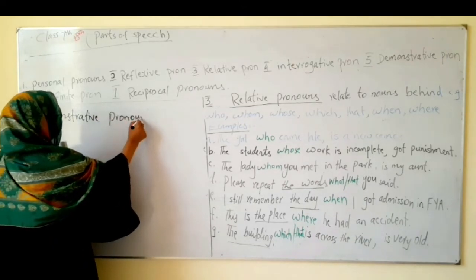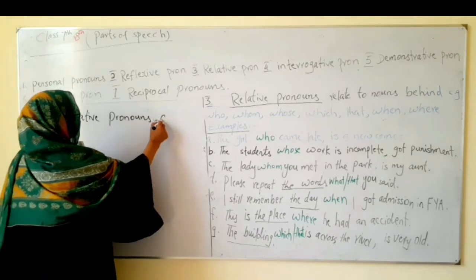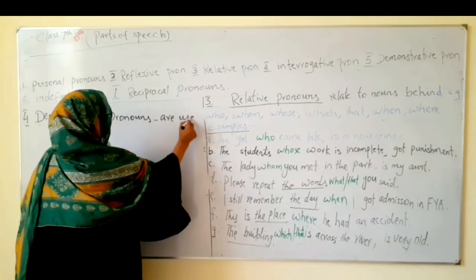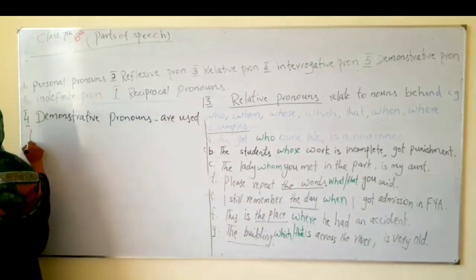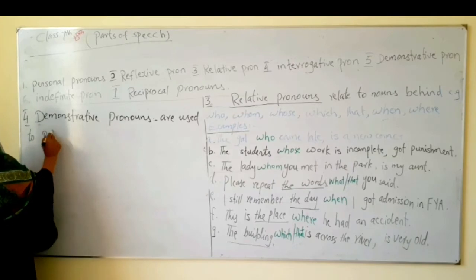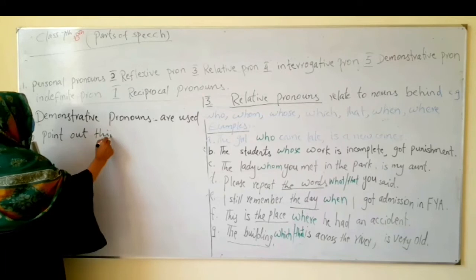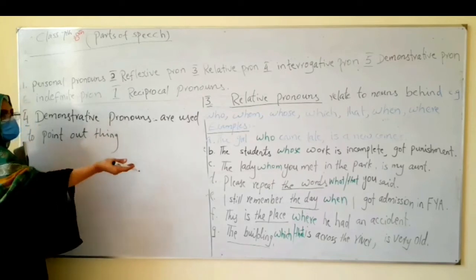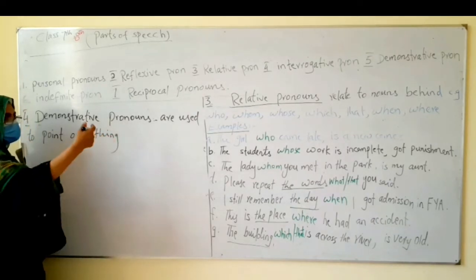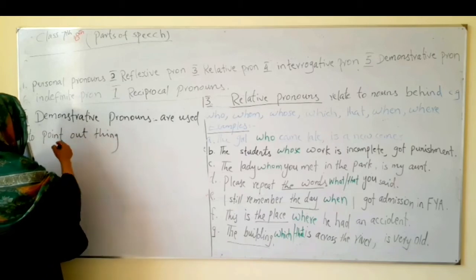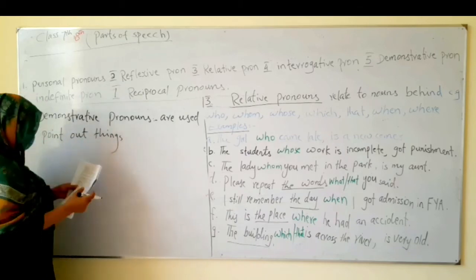Demonstrative pronouns are used to point out things. How? Like this board, that dice, these words, like this, point out things.